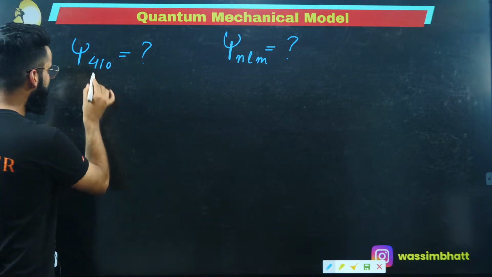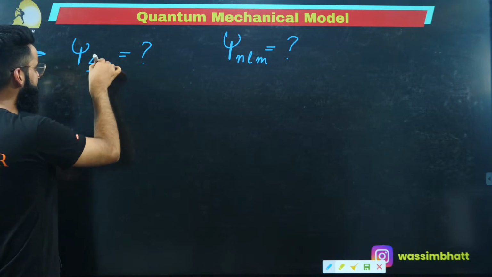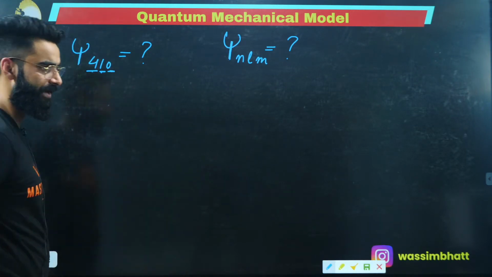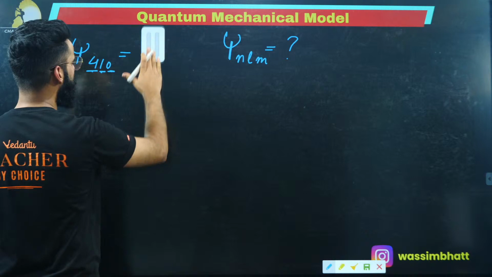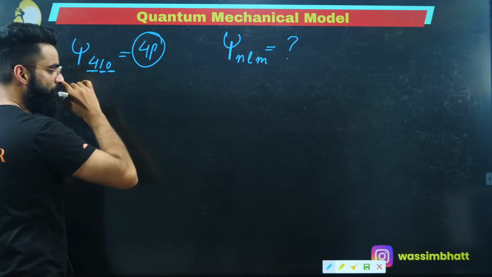See, this simply means the value of n is 4. This simply means the value of l is 1. This simply means the value of m is 0. So psi 410, which orbital does it represent? It represents the 4p orbital.